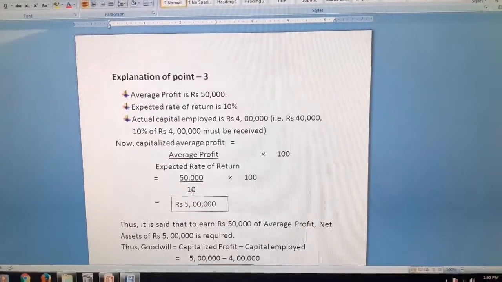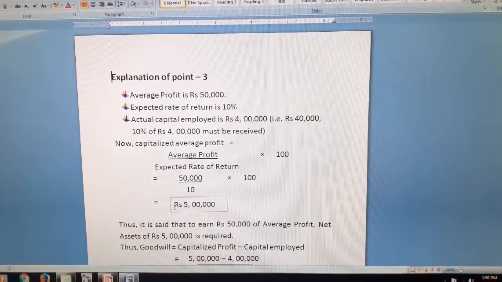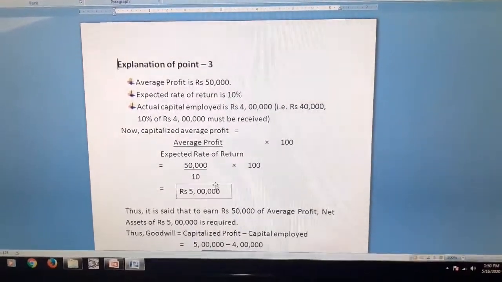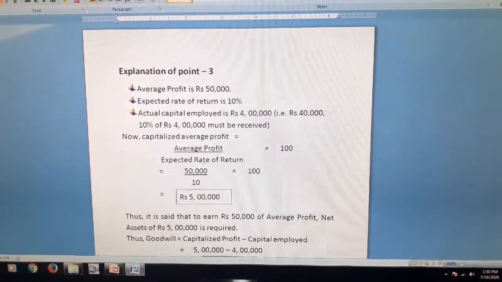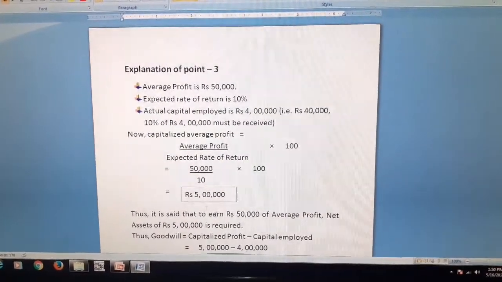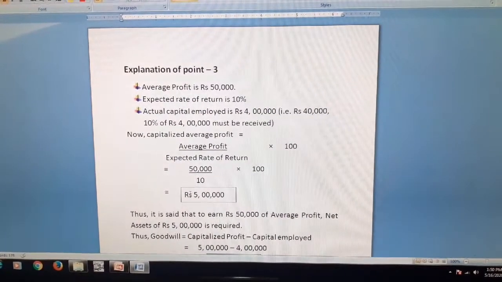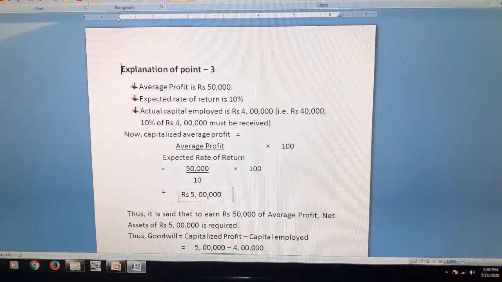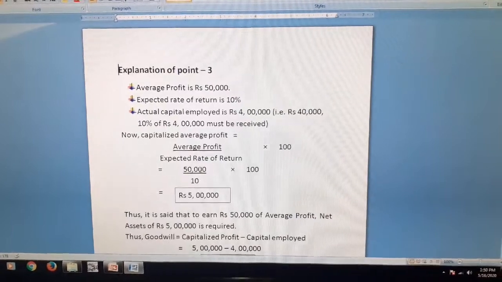When we put in the values, we come to rupees 5 lakh. So the meaning is what? To earn 50,000 rupees of average profit, we need 5 lakh rupees of capital employed. That means we need 5 lakh rupees of net asset to earn an average profit of rupees 50,000.